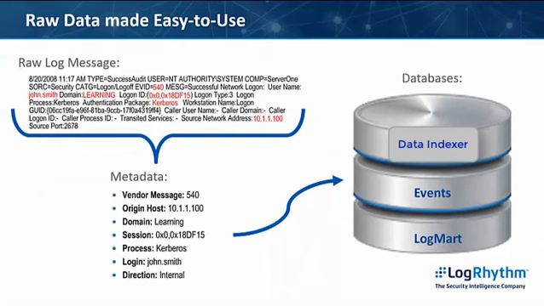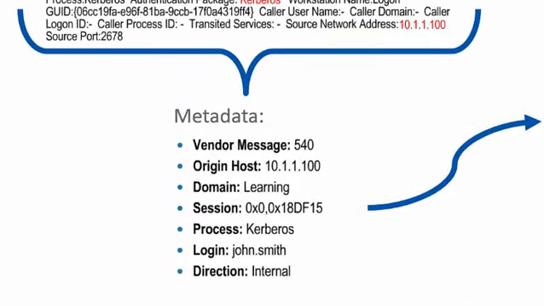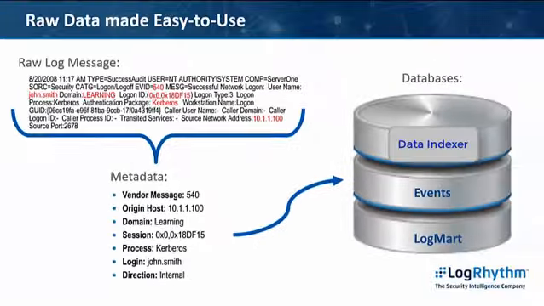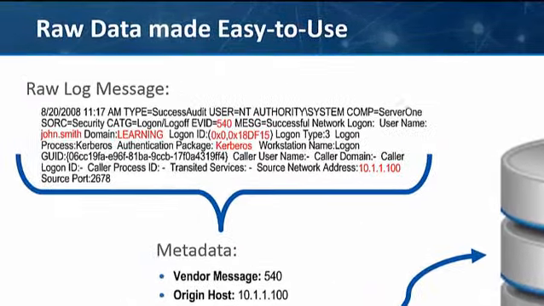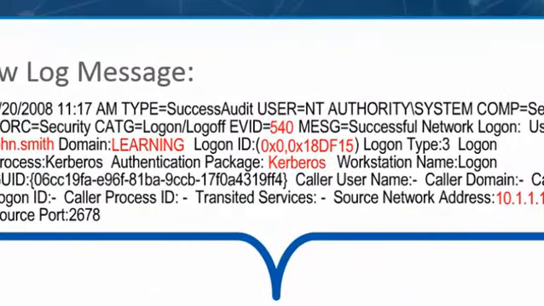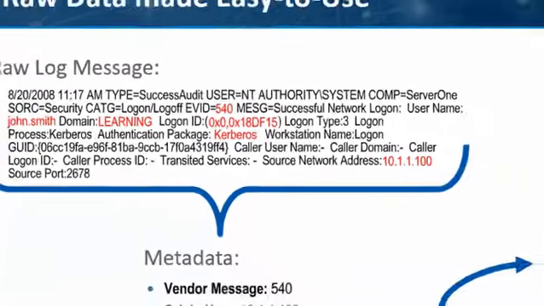LogRhythm actively parses and breaks down the log messages into core components, identifying what kind of data the log message contains, the meaning behind the message, and the relative importance of the action described in the message. The data parsed from the log message is called metadata. LogRhythm maintains a wide variety of common metadata fields that identify most data found within the different log message types. This is how the data about the data is converted into the same language. In the example above, vendor message is the metadata field assigned to the EVID data 540.